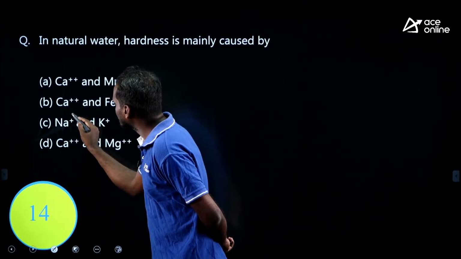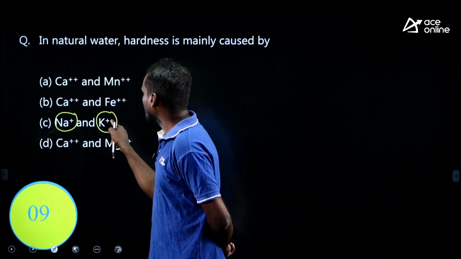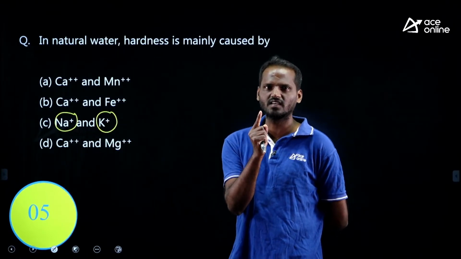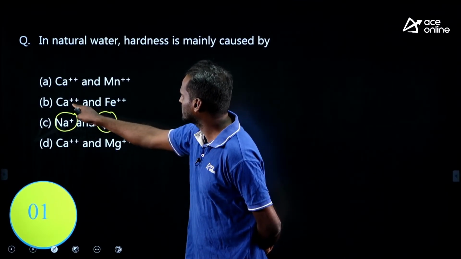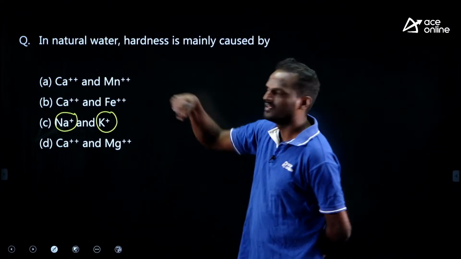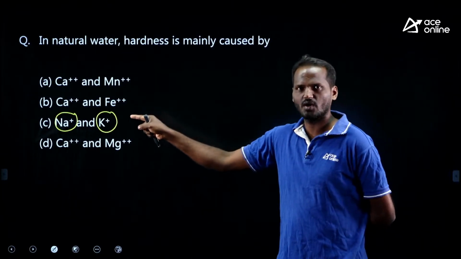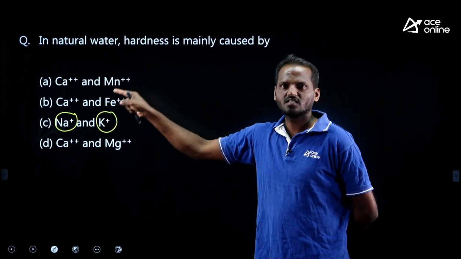See, here you can see sodium and potassium having the ionic charge plus, right? Na plus, K plus means not multivalent, single, right? Remaining all, Ca2 plus, Mg2 plus, Fe2 plus, all are multivalent cationic substances. All other constituents, except the C option, impart hardness to water.